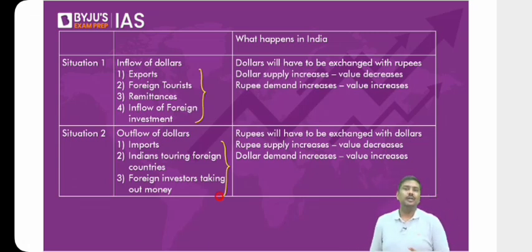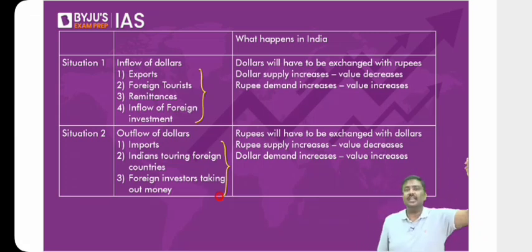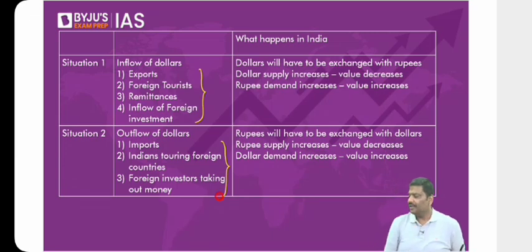Let's say students from India going to a university in London. Indian tourists going to, let's say, UK. So in all these cases, what will happen? What will happen to the currencies? Can I say dollars will flow out of India? Let me know. Can I say dollars will flow out of India? Examples I've given. Have a look at it.